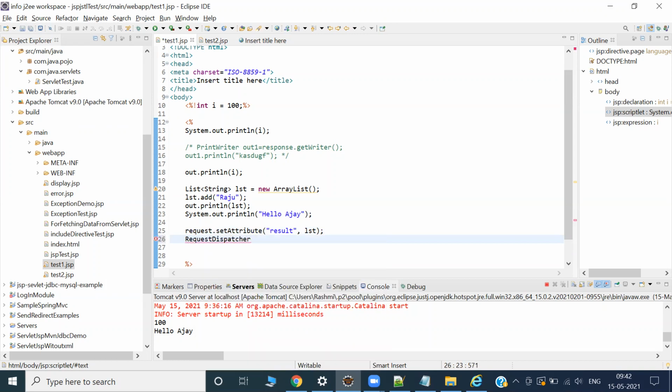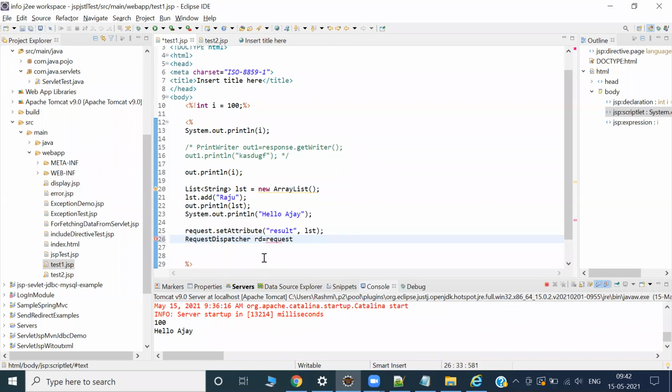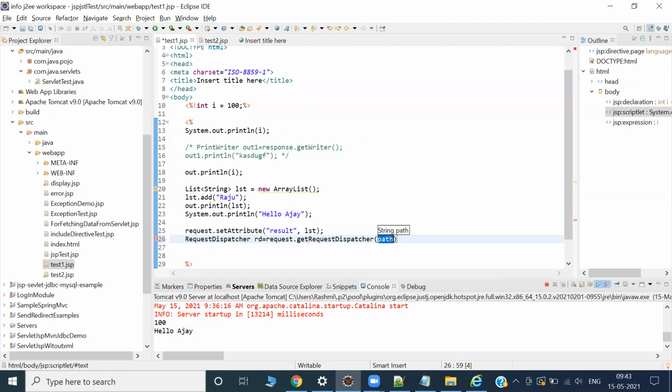Request dispatcher, RD. These are special cases. RD is request.getRequestDispatcher, and here directly you can put the JSP name.